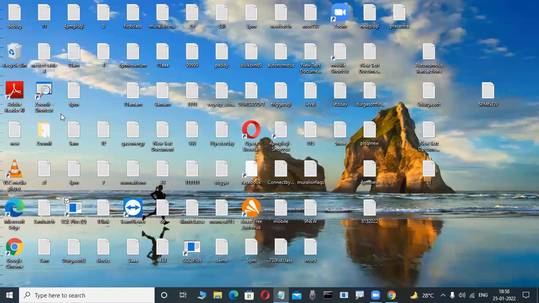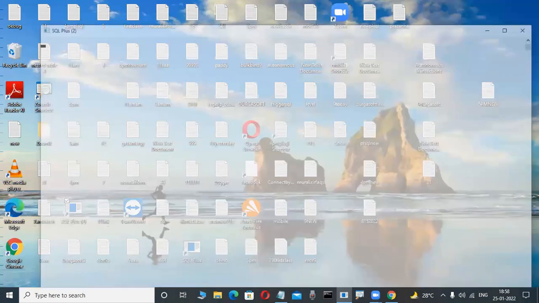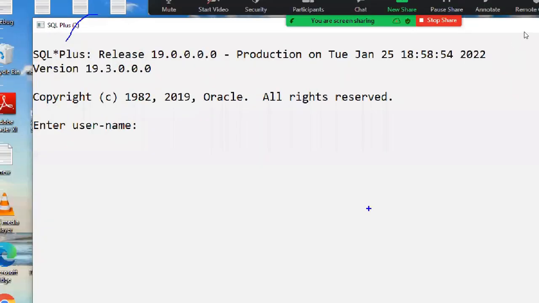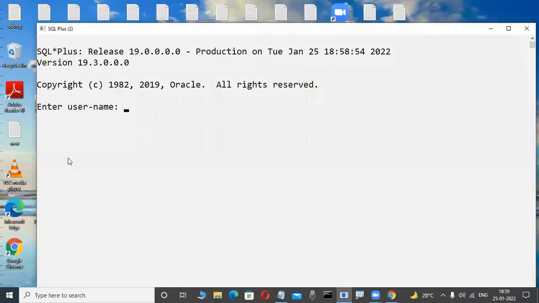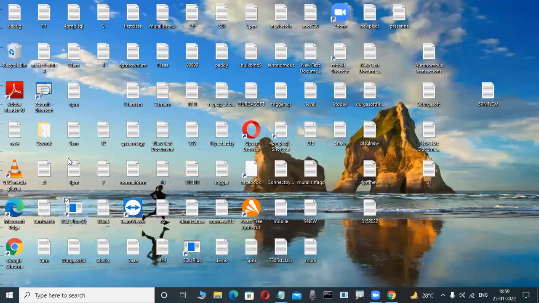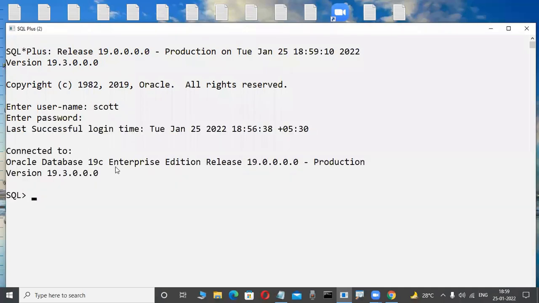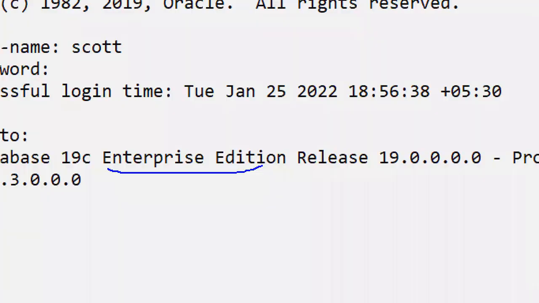But what I'm telling today is that through the client tool, this SQL Plus tool, we are interacting with the server. What is this tool? What is the username? Which password? What is the enterprise edition? What is the express edition? How can I install all these things, I will tell you. Whenever we tell you about usernames and passwords, and the enterprise edition, one of these days. Tomorrow, what are these enterprise editions?